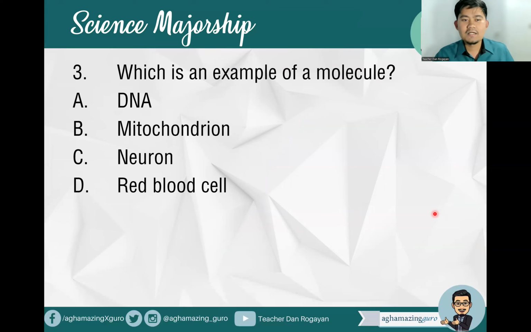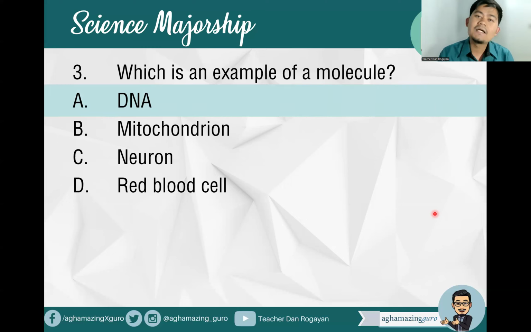Okay, which among the following is an example of a molecule? Remember that molecules make up the cells, and molecules are composed of different atoms. Of course, that is our DNA. Remember that deoxyribonucleic acid is a type of nucleic acid, and nucleic acid is one of our four biomolecules. All right. Mitochondrion, you know very well, is the powerhouse of the cell. We have here the neuron and of course the red blood cell, otherwise known as